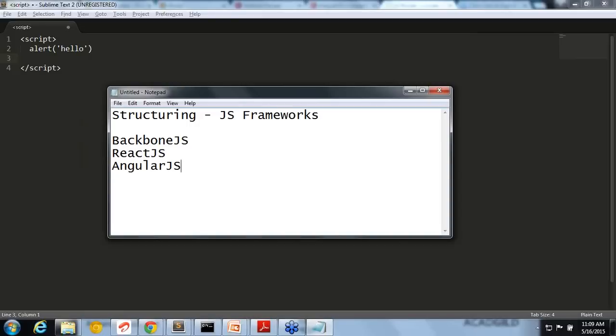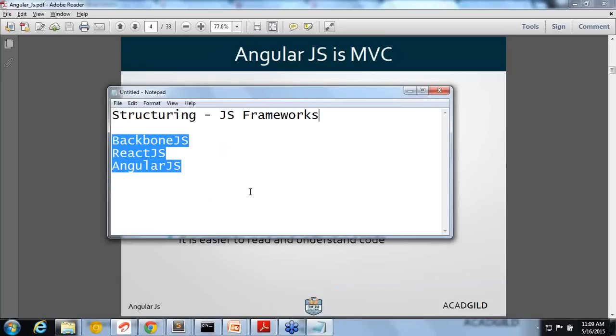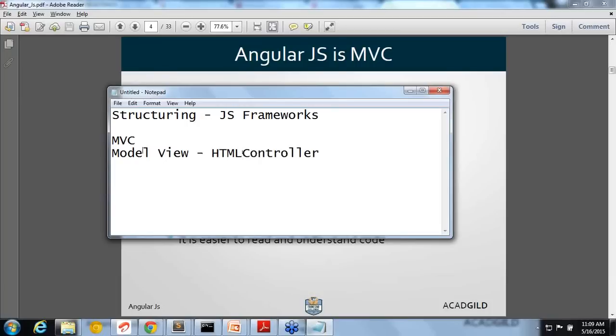Okay. So Angular JS has some basic things. This is actually kind of an MVC pattern. You might have heard of the MVC pattern. MVC is kind of a model view controller pattern. That means you are structuring your code into the view, which you can just think of as the HTML, and the controller, which is all the client side functionalities.